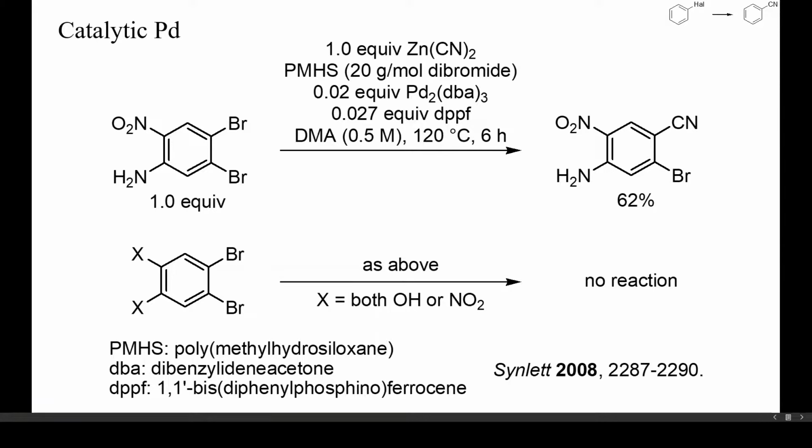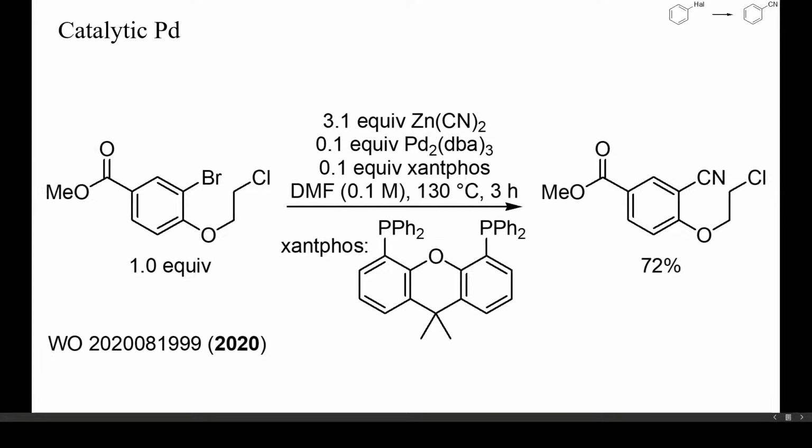Similarly, dibromocatechol was unreactive under these conditions, probably due to poisoning of the catalyst by chelate formation. As with copper cyanide, palladium-catalyzed cyanations preferentially displace aromatic halides and not aliphatic ones. In this example, an aryl bromide reacted faster with cyanide than an alkyl chloride. The latter remained unchanged, despite the excess of zinc cyanide and the high reaction temperature.